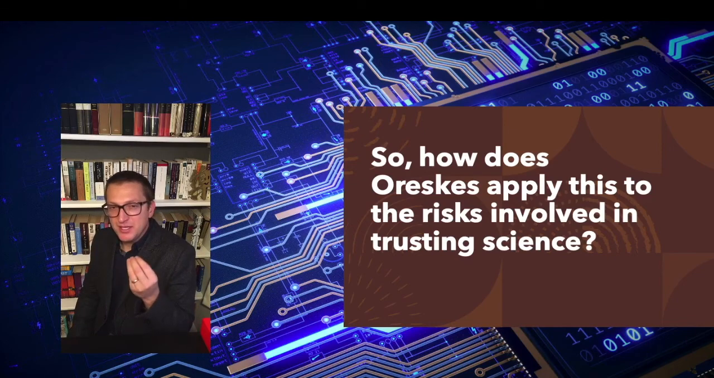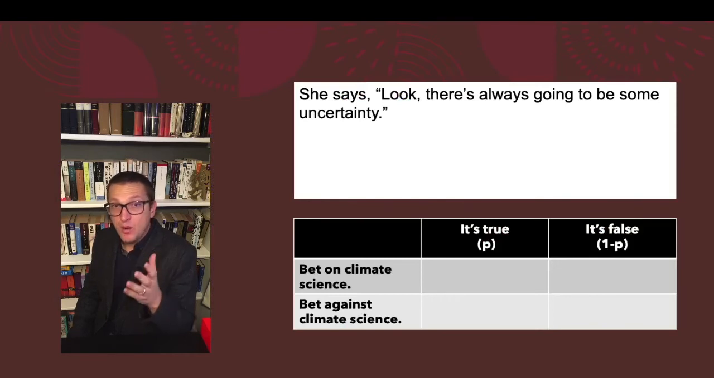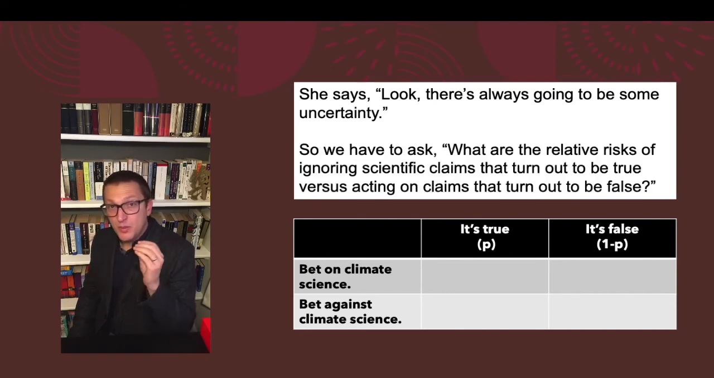And she says, this is how we should think about the risks involved in trusting science. There's always going to be some uncertainty. There's always going to be some non-zero chance that the science is wrong. So we have to ask ourselves, what are the relative risks of ignoring scientific claims that turn out to be true versus acting on claims that turn out to be false?